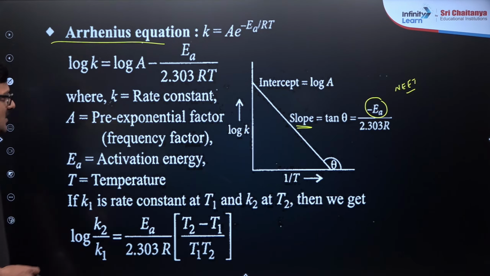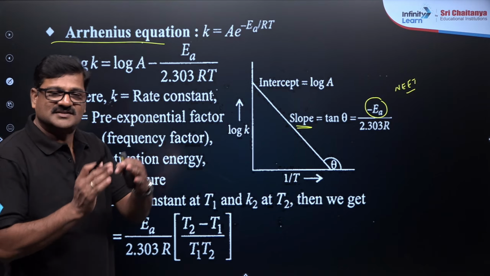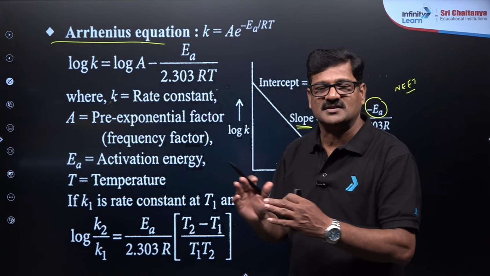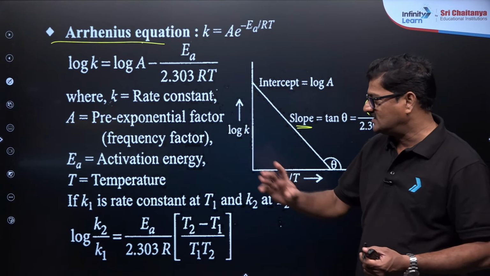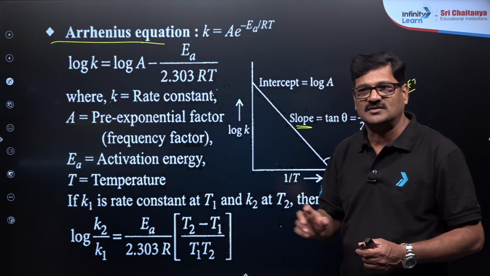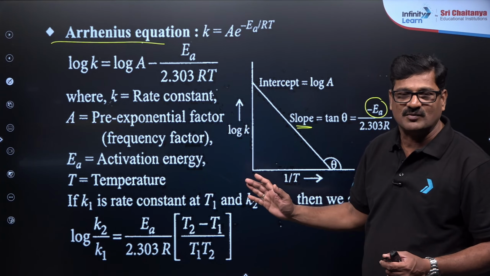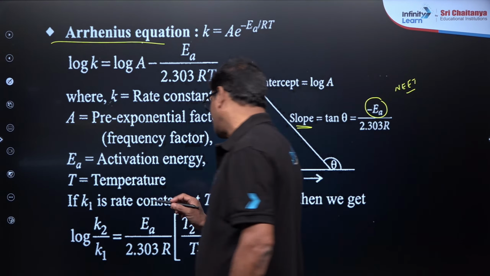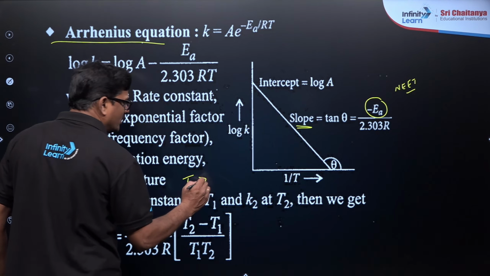Also, if the rate constant at temperature T1 is K1 and at temperature T2 is K2, it is given as log K2 by K1 is equal to EA by 2.303 of T2 minus T1 upon T1 dot T2, where always assume T2 is greater than T1.